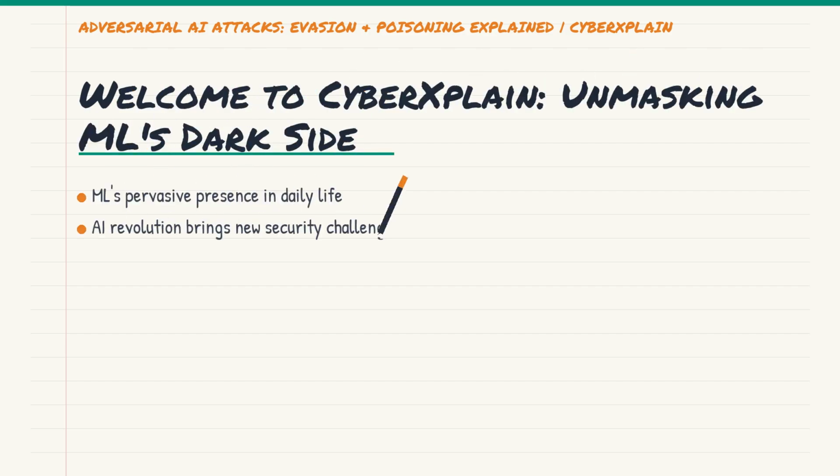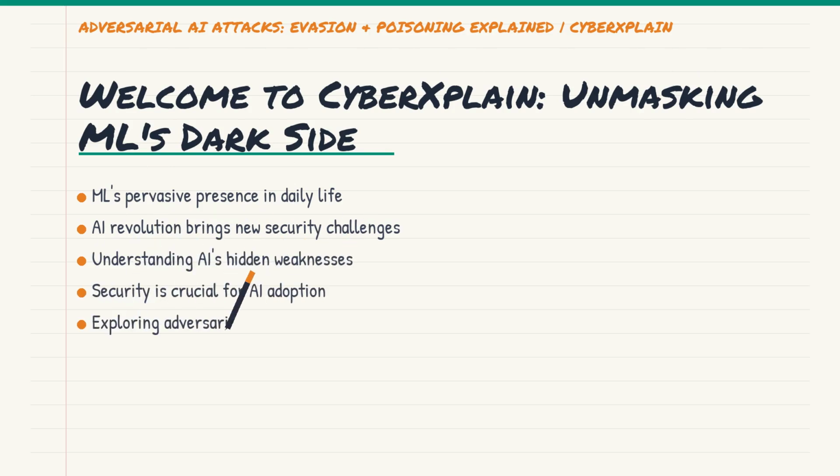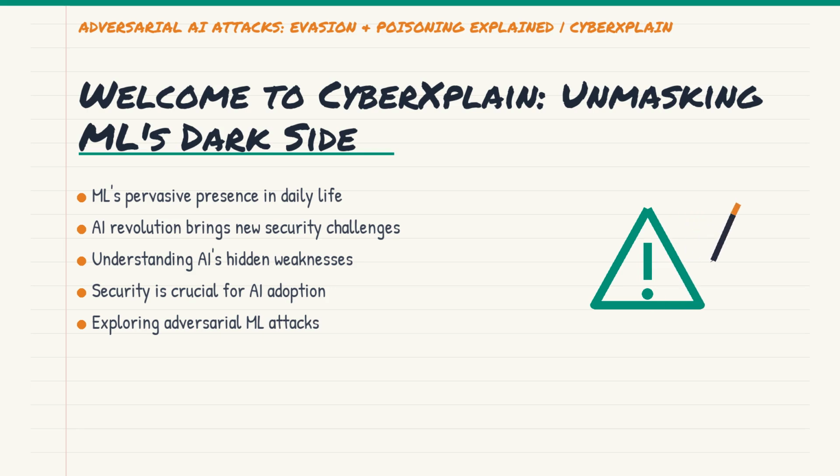Today, we are diving into a topic that sounds like something out of a sci-fi movie, but it's very real and happening right now. We are talking about adversarial attacks on machine learning models. You know, AI is everywhere these days, powering everything from your smart home devices to critical infrastructure. But what if these powerful systems could be tricked, even by imperceptible changes? Ever thought about the hidden vulnerabilities in the AI revolution? It's a fascinating area, and understanding it is crucial for building a safer digital world.